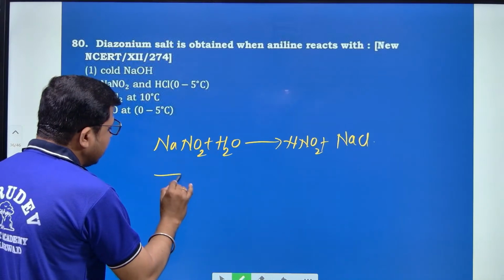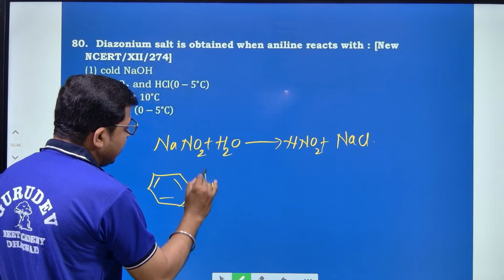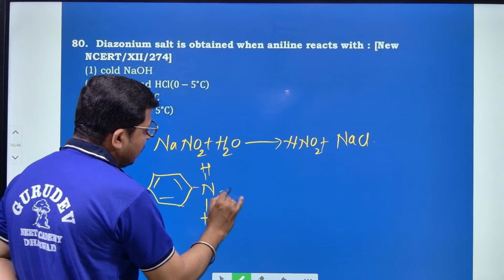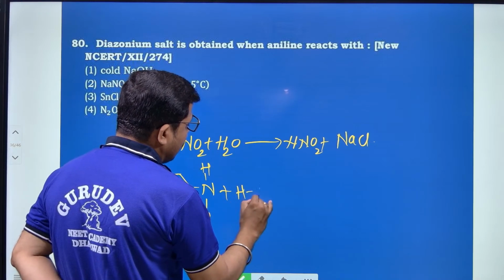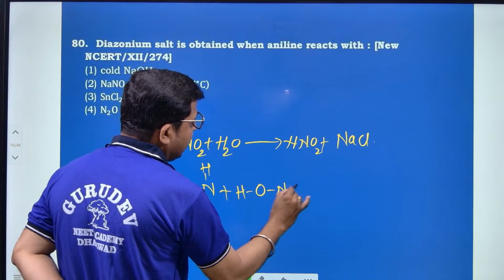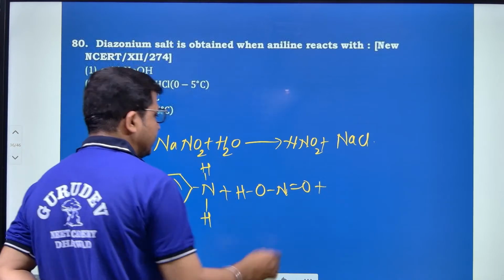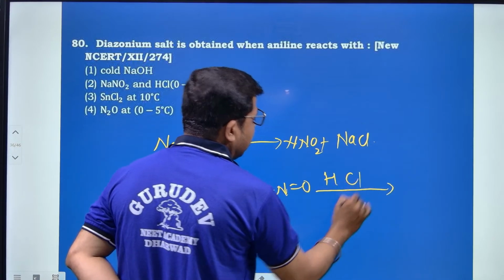Again take this and react it with aniline. This is C6H5NH2 plus HNO2, that is HO–N double bond O, plus here they will use excess HCl, right?